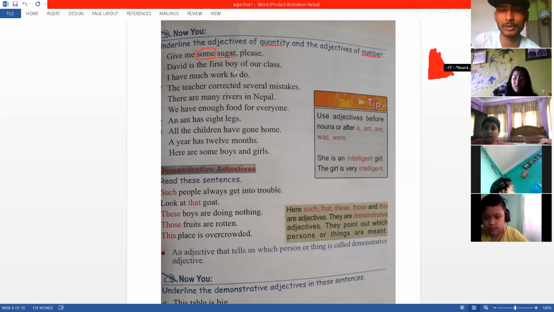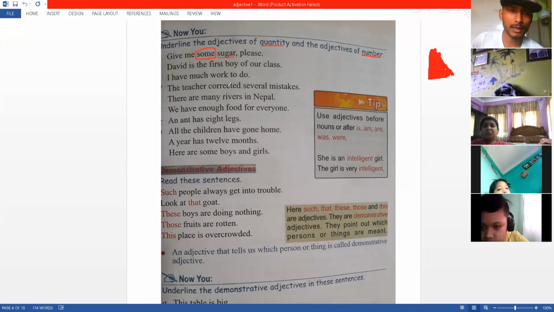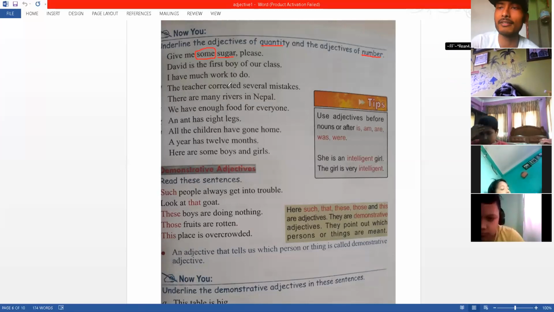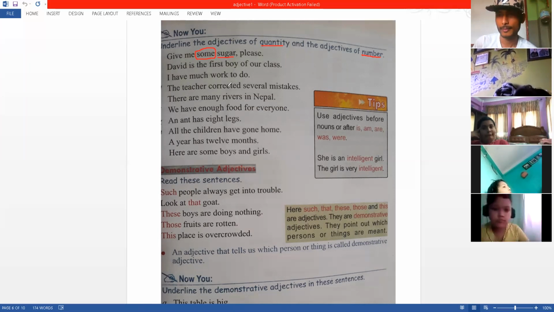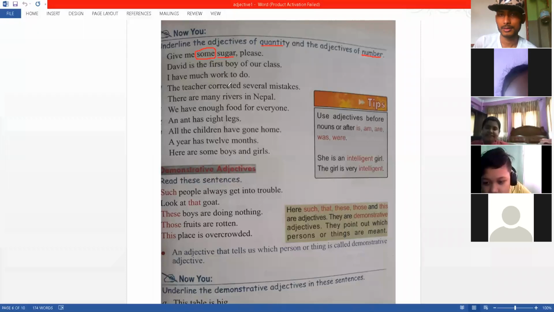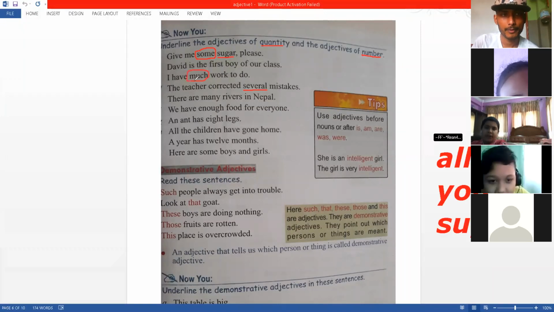I am willing to elaborate on what I just said. Okay, Ranjan, correct. Now we're going to the next one. Kanchan, the teacher corrected several mistakes. Sir, several. Number or quantity? It can't be number, it should be quantity. So that's where you got it wrong. It's number. Several means several mistakes.